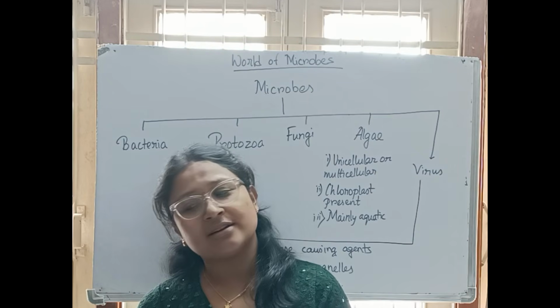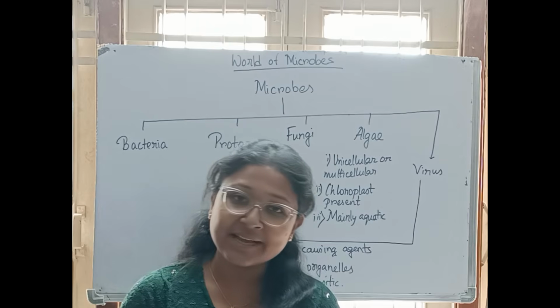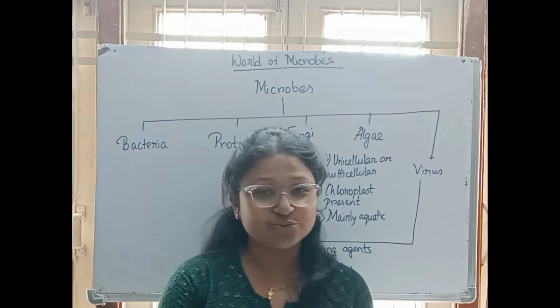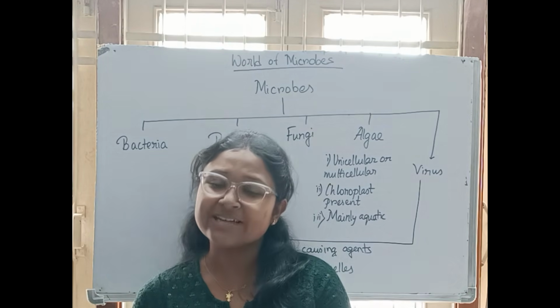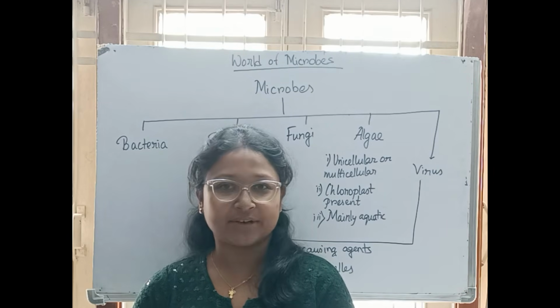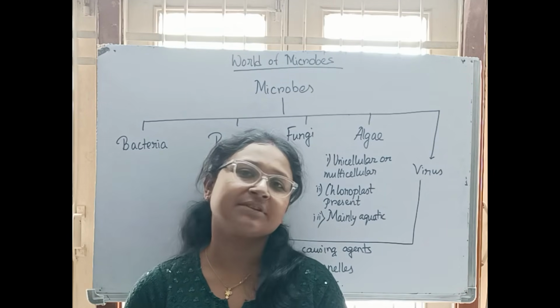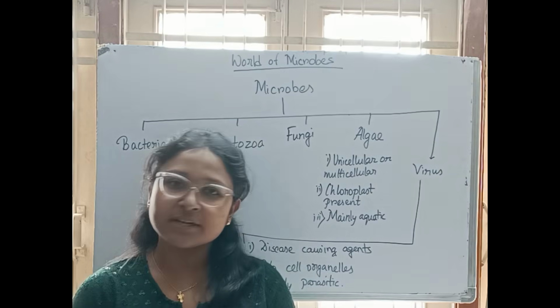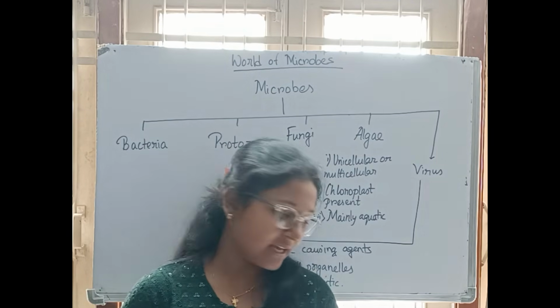That means they are giving nitrogen to plants with the formation of nitrates, so that the plants can survive. In return, the plants give them shelter. So this is one type of symbiotic relationship, that means both are helping each other.